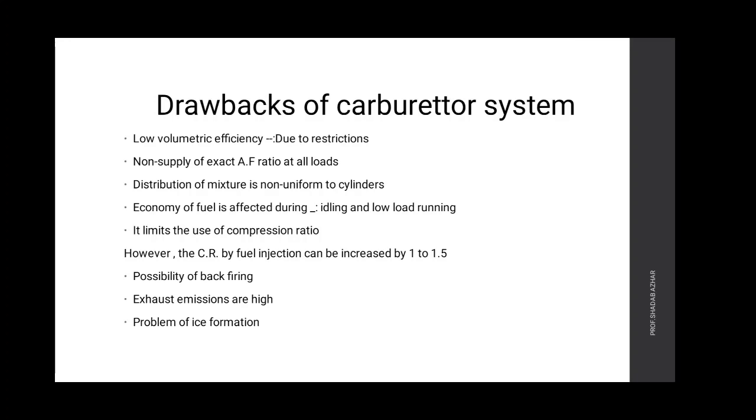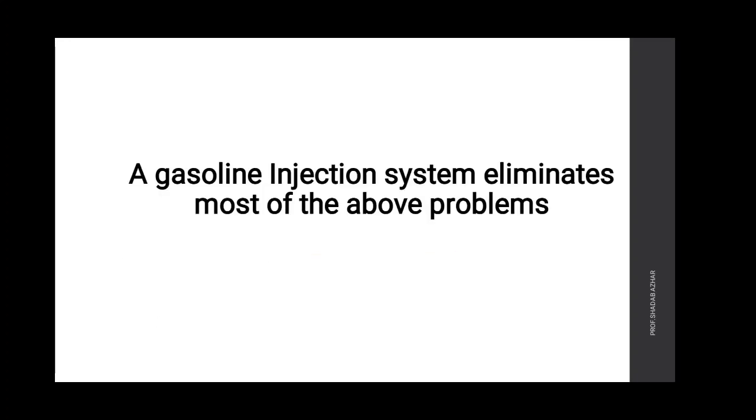Because of this, the air and petrol temperature are low, so ice forms from the moisture contained in the air. So a gasoline injection system eliminates most of the above problems.